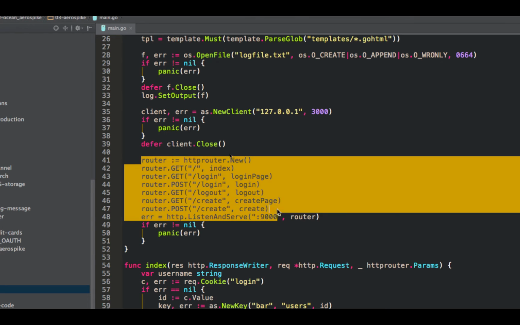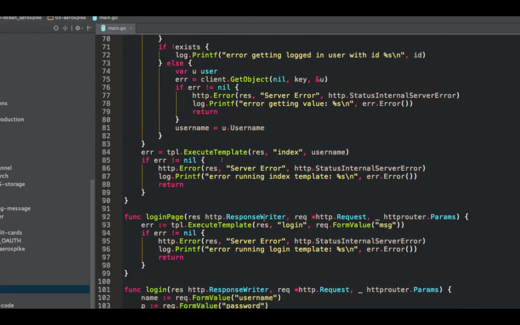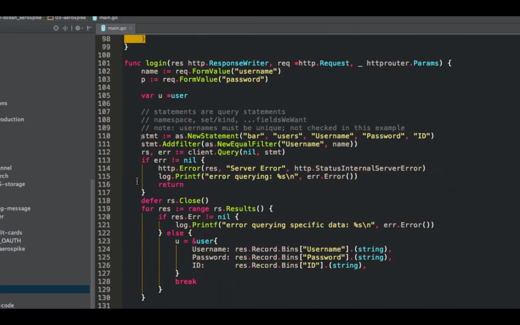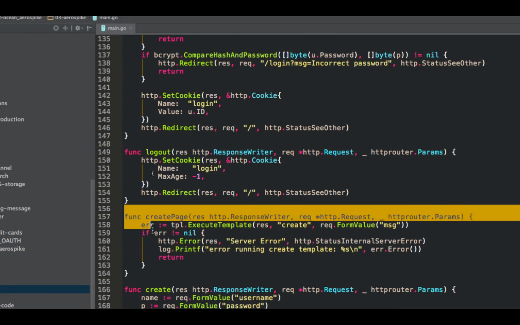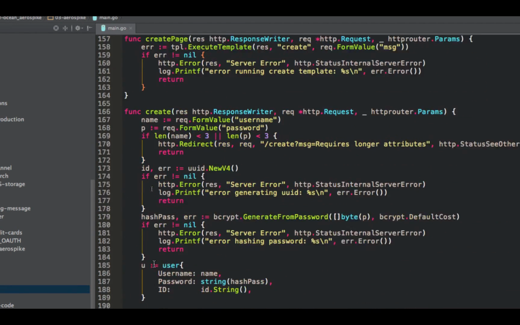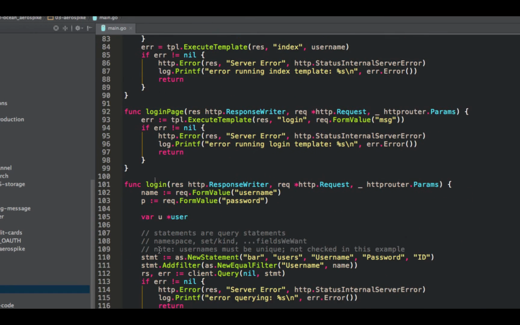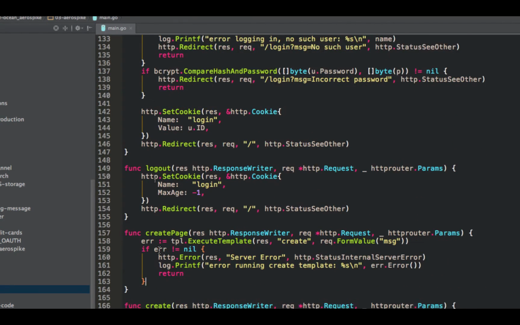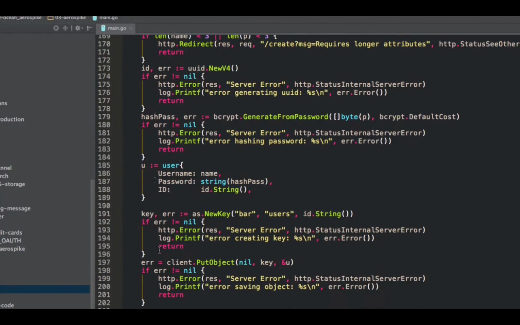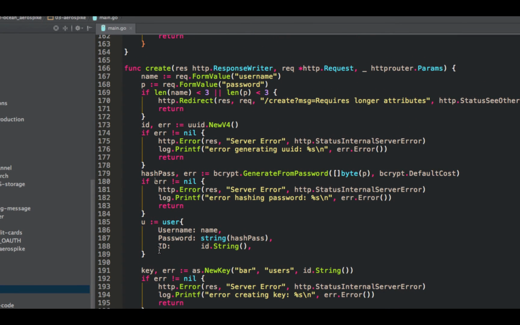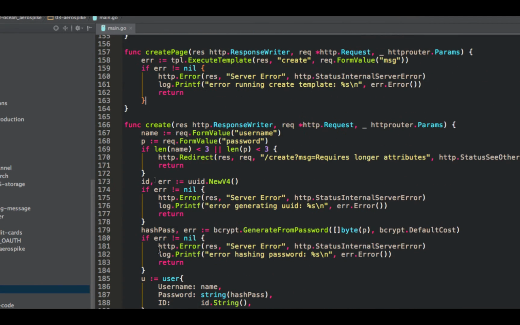The routes are exactly the same. All right, so login page is exactly the same. Logout and create page are both exactly the same. So the 3 pages where we're actually accessing the database are what changes: the index, the login, and the create. All of them have actually gotten bigger from our own management code, but it's much, much more extendable with a database. So I'll start off with create because we need to create our stuff.